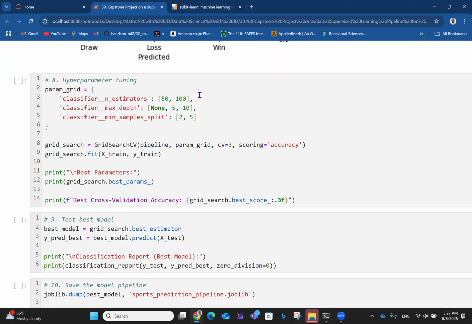And so we're going to have how many trials? That's 2 times 3 times 2. 2 times 3 is 6, times 2, that's 12 possibilities, and we want to find out which of these combinations works best. Then we have the grid search.